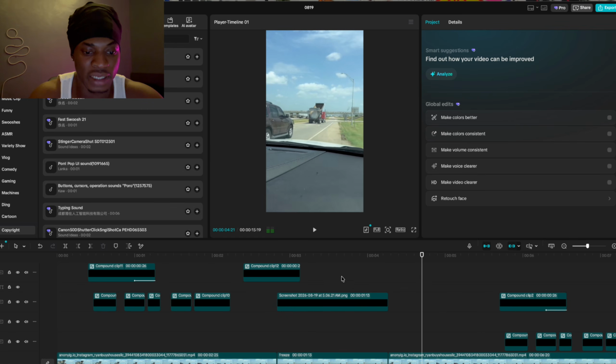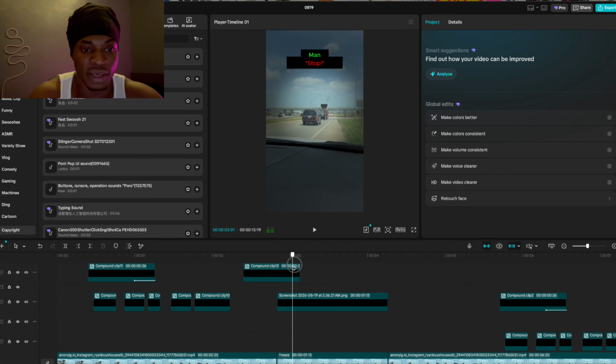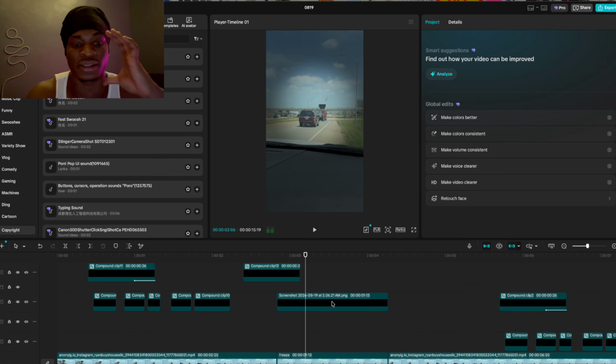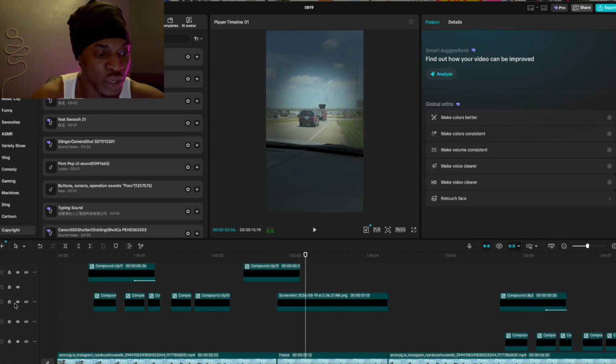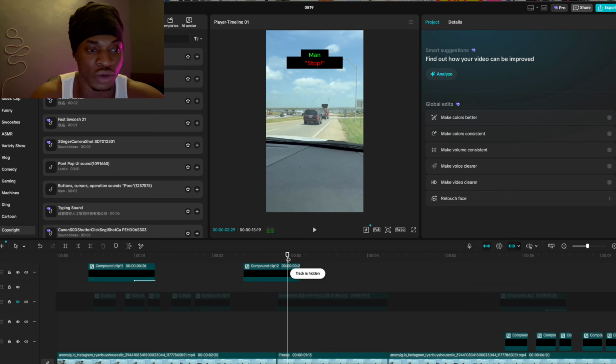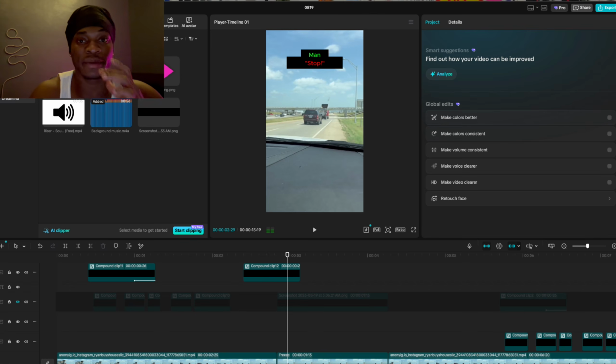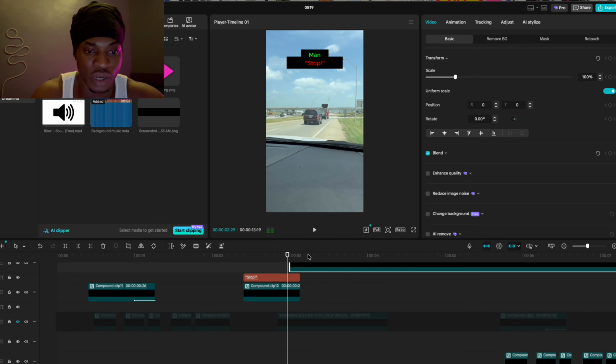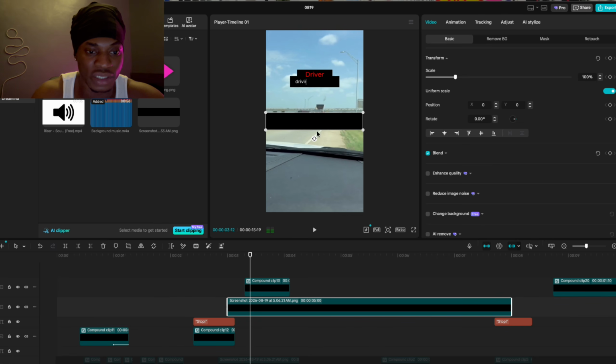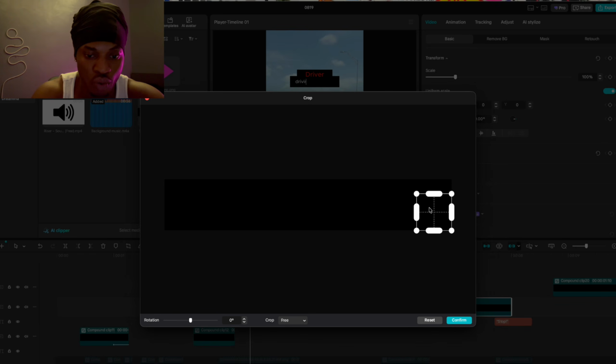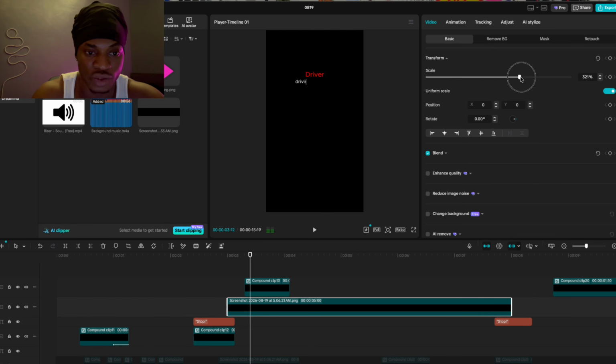So basically this stuff that I did that made everywhere kind of dark is kind of simple. So I will show you guys how I was able to achieve that. I did the same thing by finding a dark screen. Then after I got my dark screen, I put it into CapCut like this. Then I come to crop right here and make sure I crop it so small so it can fit my screen. So I zoom it like this.